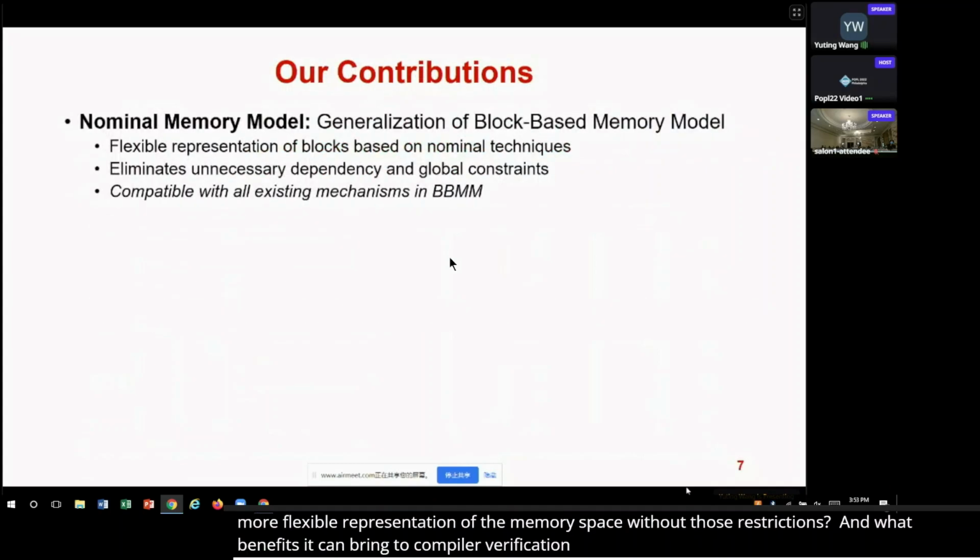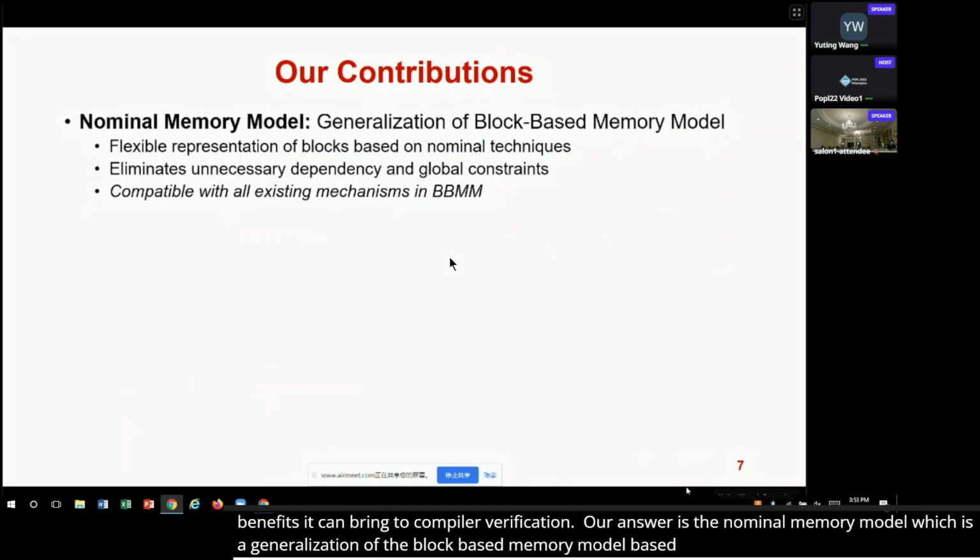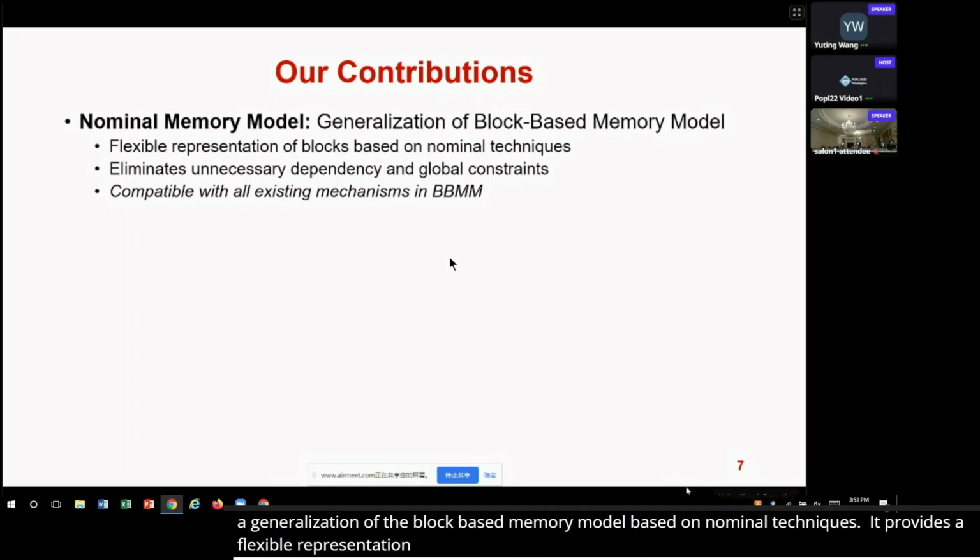Our answer is the nominal memory model, which is a generalization of the block-based memory model based on nominal techniques. It provides a flexible representation of block identifiers and completely eliminates the dependencies and constraints we mentioned before. Furthermore, the nominal memory model is compatible with all the existing mechanisms, for example, the memory injections.